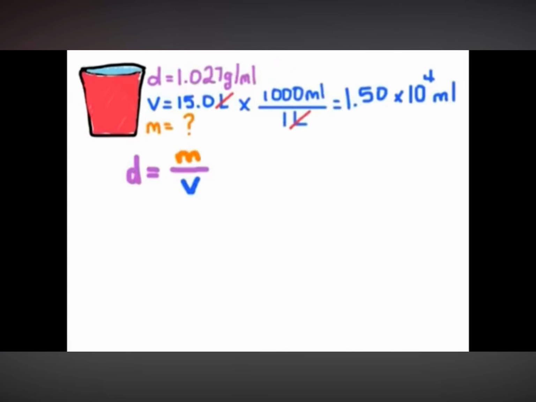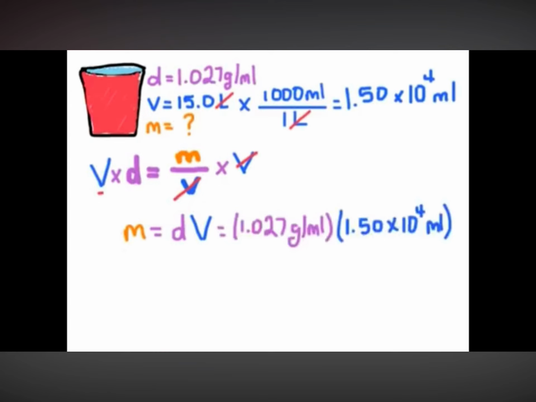Now that we have like units, let's rearrange our equation so that mass is isolated on one side of the equation. To do that, I'll multiply both sides by V to move V to the other side of the equation. Now volume will be cancelled on the right side of the equation and be left over here on the left side of the equation. Let's rewrite this equation now. And so mass is equal to density times volume. As I can see, I flipped the equation just to make it look a little bit nicer down here. Let's plug in the numbers and solve. We can see that milliliters will cancel and we'll be left with grams, which is what we want for mass.